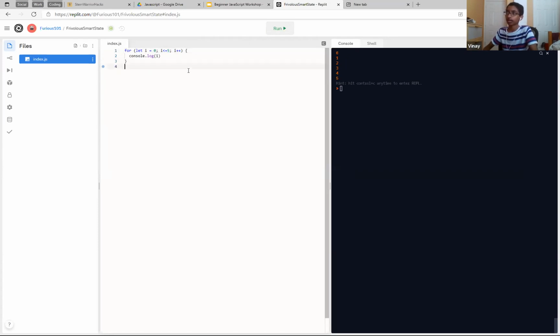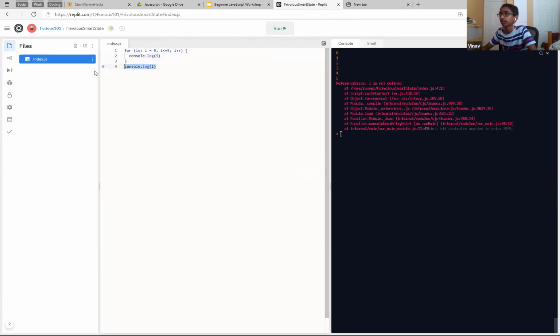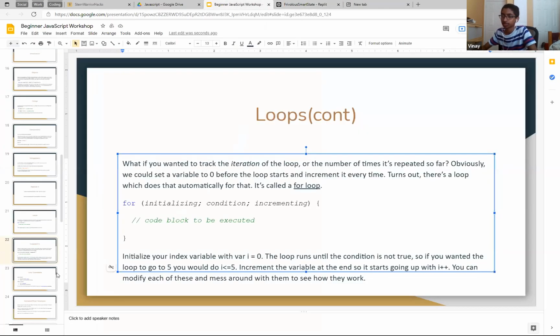And also another perk, even if this is var, you can do console.log i after the loop, and it'll do that, and it'll say i is defined. So usually I like to use let because we don't want random variables called i. That's just what I like to do. It just helps it be cleaner. And yeah, you can mess around with all of these.